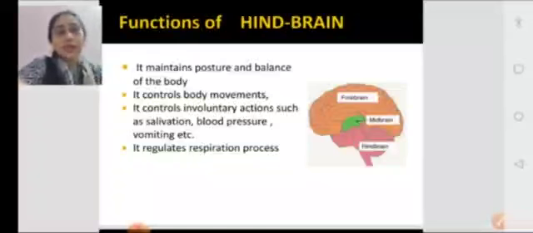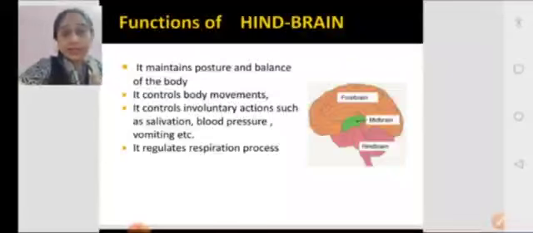We need this organ to become skilled, like riders of a bicycle or bike maybe. Anyone having a problem in this hindbrain has a problem in posture and balancing their body. So every part of the human brain is important, and we should be able to relate it to any kind of disorders or deficiency problems, even minute problems. That's why we are studying this topic.